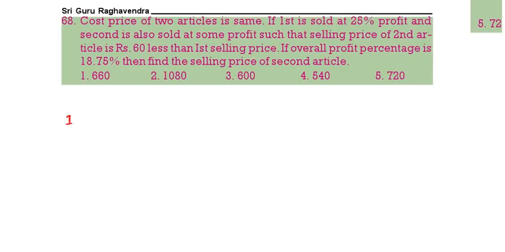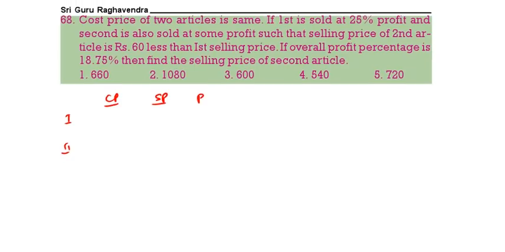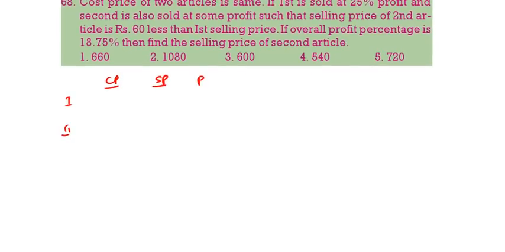Two articles have the same cost price. There are two articles, and the cost price of the two articles is the same. The first article is sold at 25% profit. This is 4x, this is also 4x. 25% profit means 5x. The second article is sold at 60 rupees less than the first article. So this means 5x minus 60.